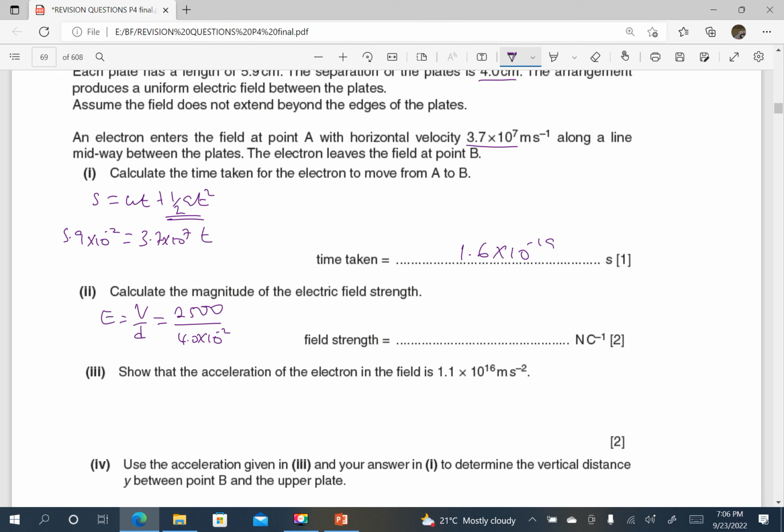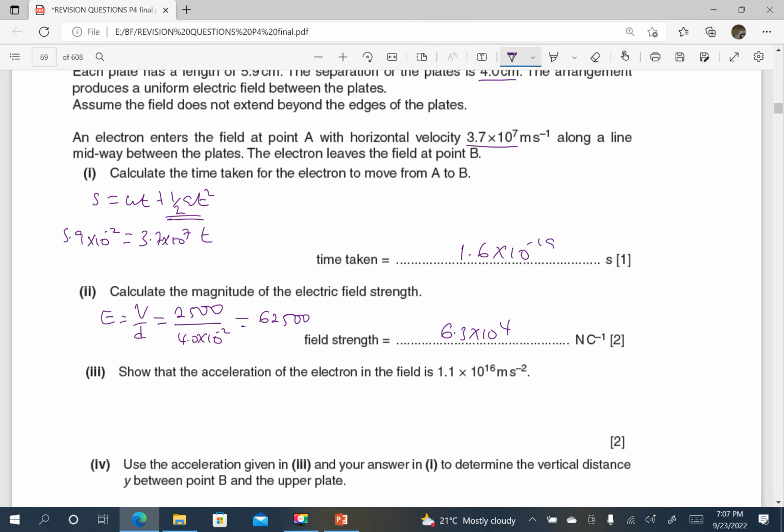When I press my calculator here, this is giving me 62500. In other words, that is around 6.3 times 10 power 4 newtons per coulomb.